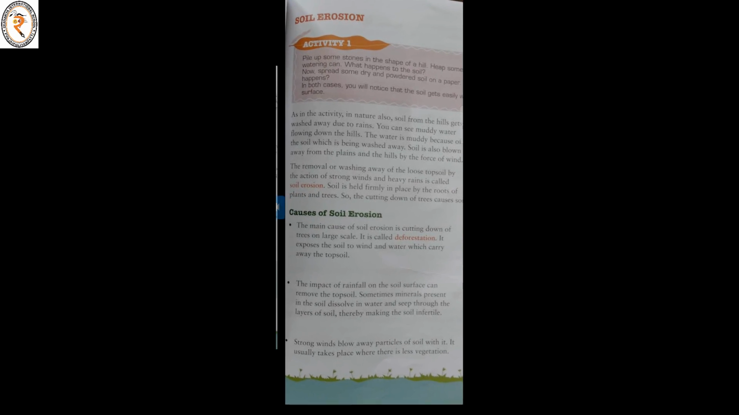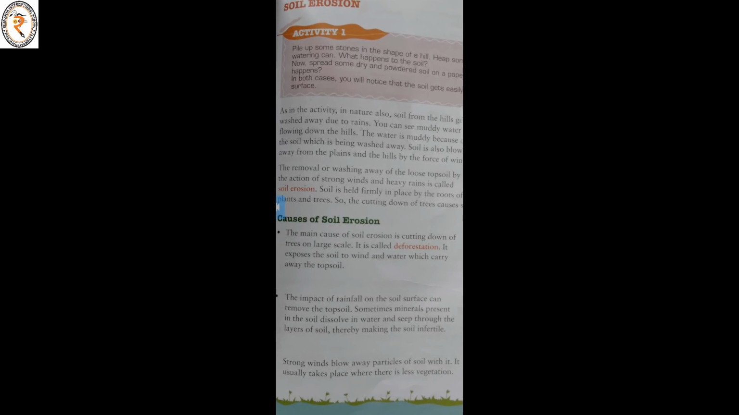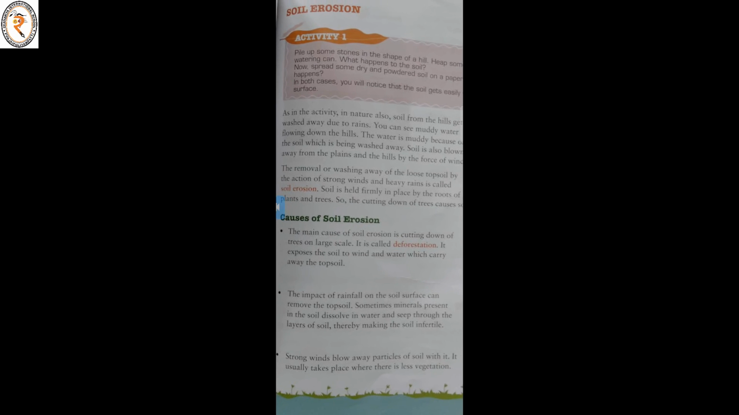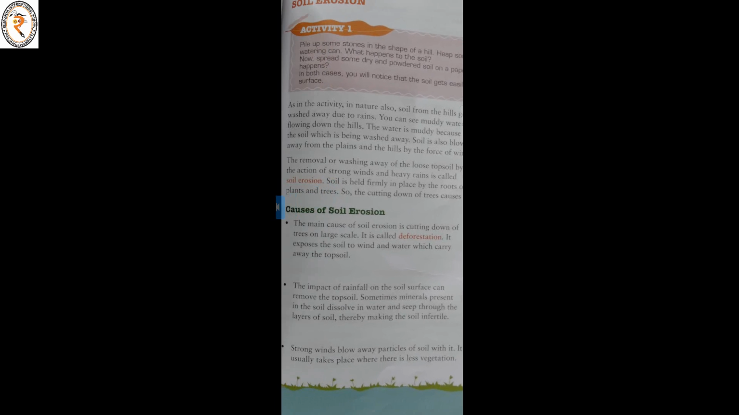The removal or washing away of the loose topsoil by the action of strong wind or heavy rain is called soil erosion. The topsoil is moved from one place to another by strong wind or heavy rain. Soil is held firmly in place by the roots of plants and trees, so cutting down trees causes soil erosion.